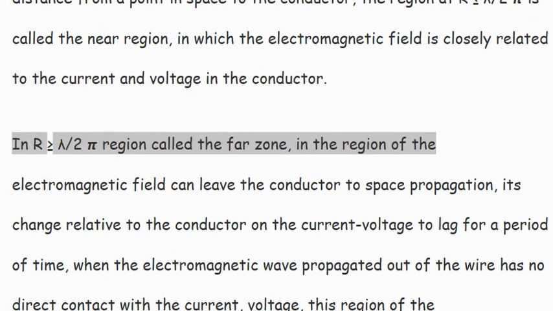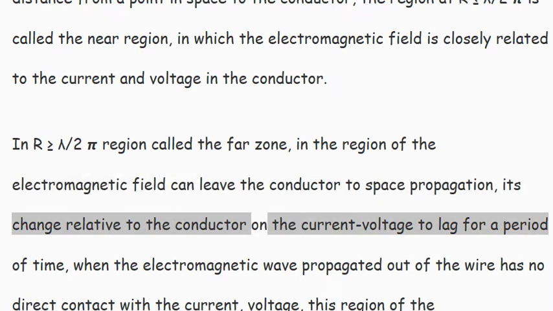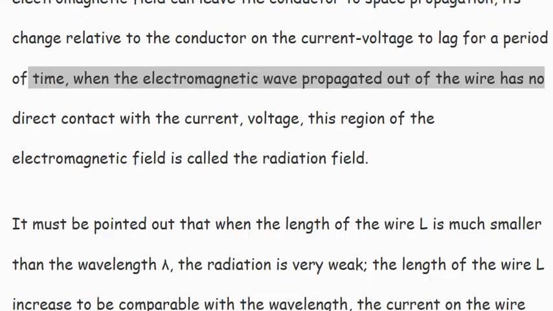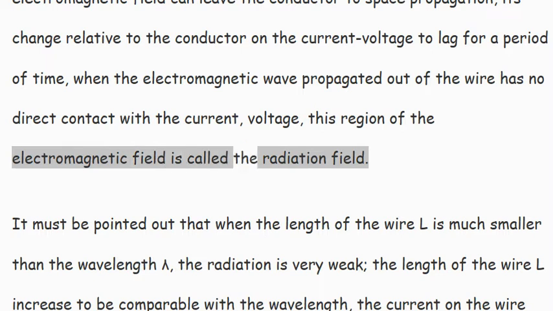The region where r is greater than or equal to lambda/2 is called the far zone. In this region the electromagnetic field can leave the conductor and propagate into space. Its change lags behind the current and voltage on the conductor by a period of time, and once the electromagnetic wave has propagated out of the wire it has no direct contact with the current and voltage. This region of the electromagnetic field is called the radiation field.